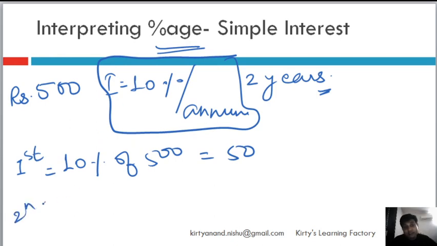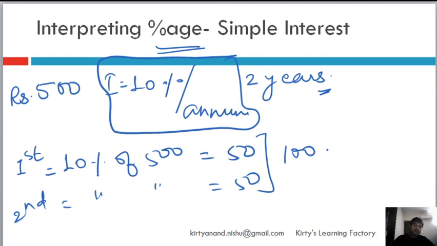So second year also I will give interest. Once again I will give 10% of 500, again 50 rupees. So total interest paid is 100 rupees, plus the initial amount is 500. So after 2 years I will return 600. That is simple interest. Okay, that's the concept of simple interest.